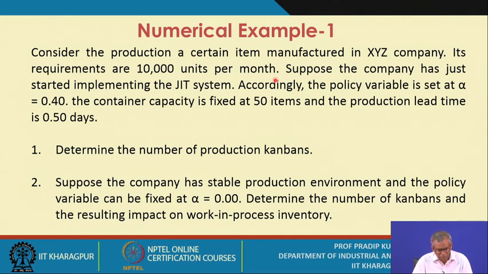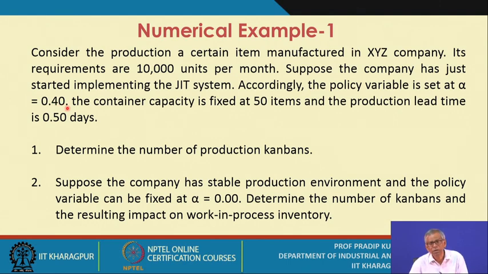Suppose the company has just started implementing the JIT systems. That means essentially it was initially a push system, and because of the erratic demand pattern situations the company was coming across, it changes its system from push to pull. Accordingly, the policy variable is set at alpha equals 0.4.